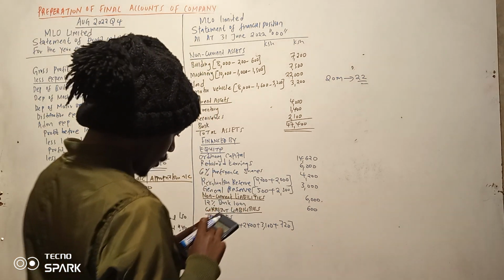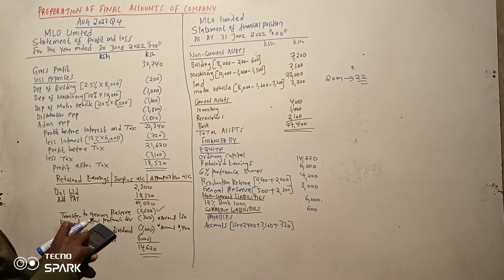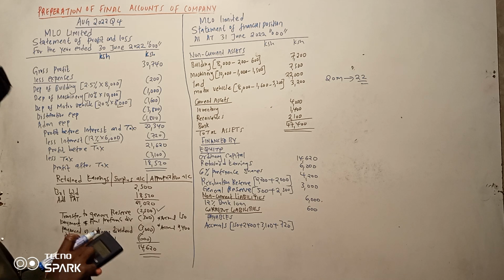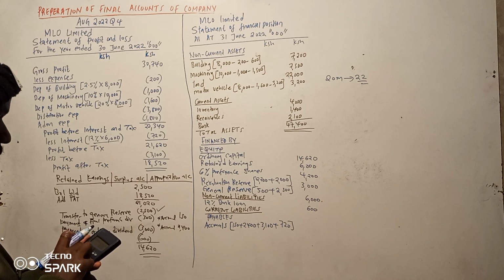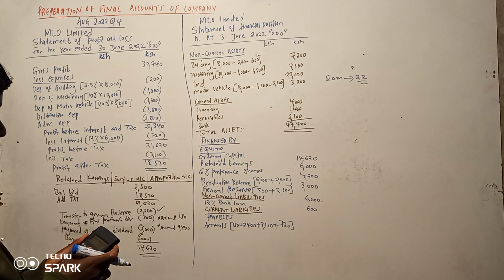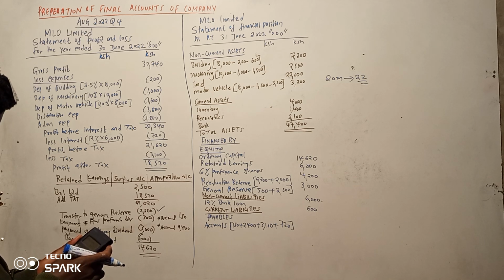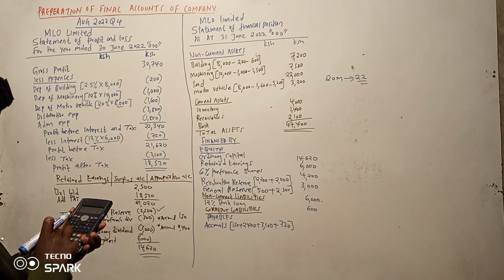150. Yeah, 150 plus 2400 plus 2400 plus 3100 plus 720. If I add them again, tunasema ni 720.